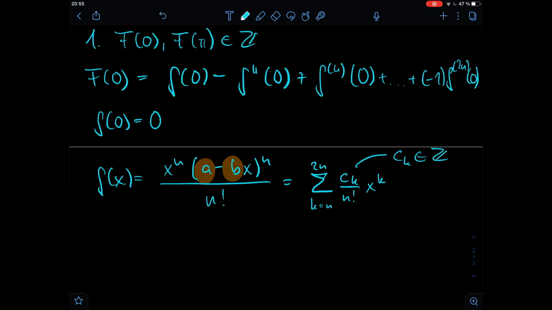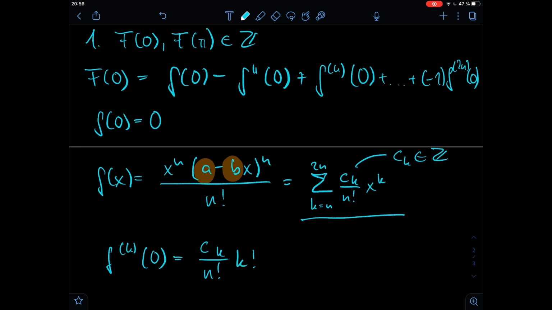So this is what we need now to take a look at the even derivatives, because if we take the kth derivative of this function here, then we will get that f^(k) at the point 0 is equal to ck divided by n factorial, and then from all those k derivatives that we take of a polynomial x to the power of k, we get k factorial.